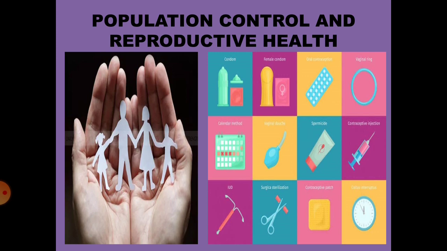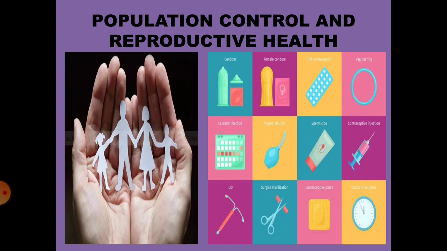See, when the mother's health is poor, a healthy baby cannot be formed. Or else, when a mother gives birth consecutively, the health of the mother deteriorates. That is one aspect we have to know about reproductive health and population control.